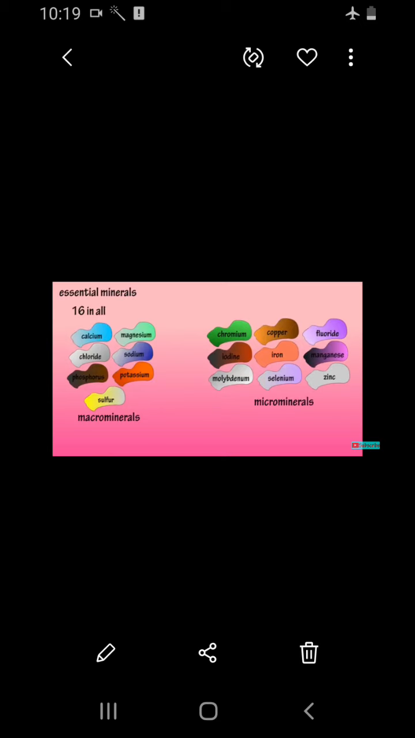Let us see what the macro minerals required by the human body are: calcium, phosphorus, potassium, sodium and manganese. Then the micro minerals, required for body development, are called trace elements, and they are sulfur, iron, chlorine, cobalt, copper, zinc, manganese, molybdenum, iodine and selenium. These are the micro minerals essential for our body development.